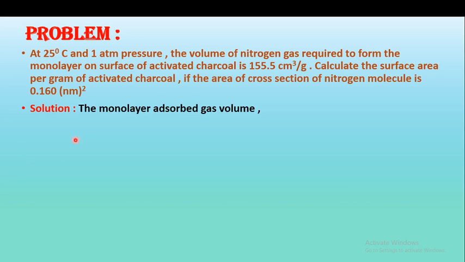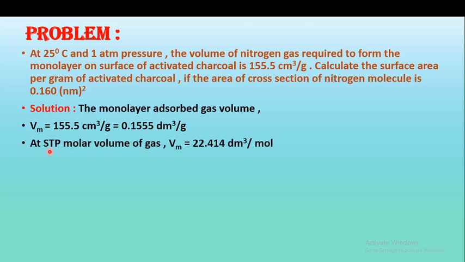So in the solution we can write the monolayer adsorbed gas volume. Here in the problem, the given is the monolayer adsorbed gas volume, that is Vm, and its value is 155.5 cm³ per gram. So how can we convert it into dm³, decimeter cube? The decimal point is shifted, and we can write 0.155 dm³ per gram.